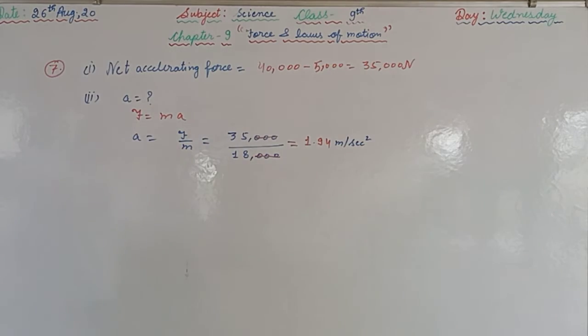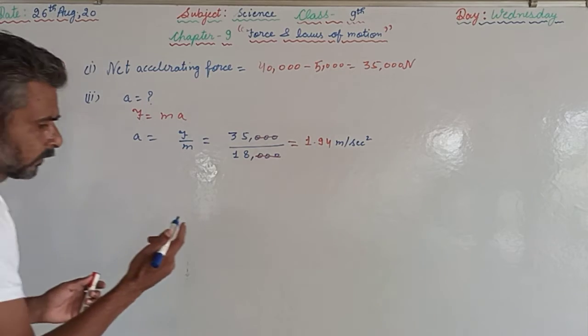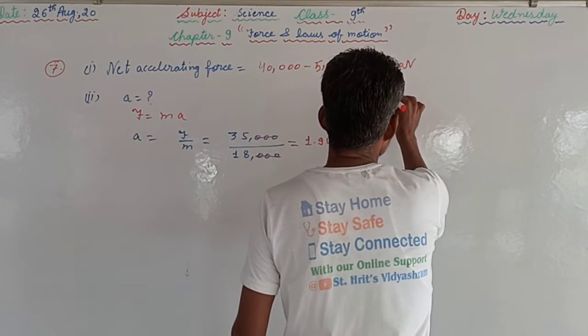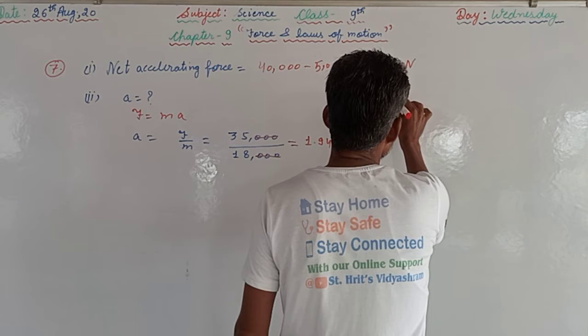Now the third part is there. In the third part we are supposed to calculate the force of wagon 1 on wagon 2. We are supposed to calculate how much force wagon 1 is exerting on wagon 2. That will not be the same as that of the engine, that will be a different one. So to illustrate that, we are supposed to draw one diagram.